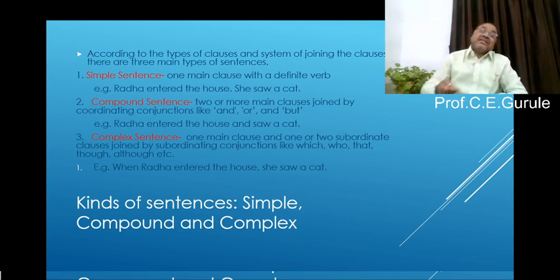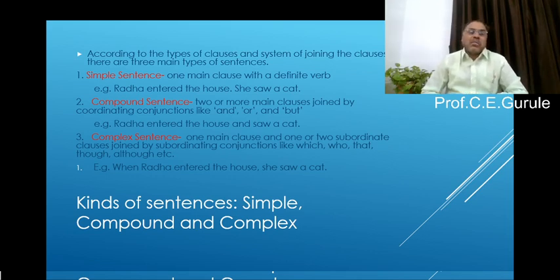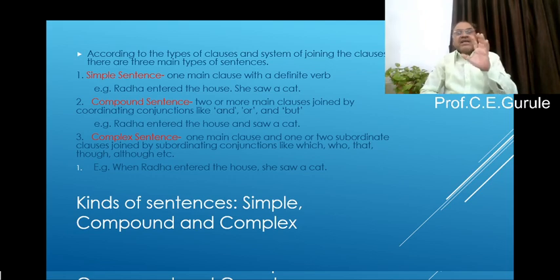Now I repeat the same example so that you will understand. The above two simple sentences are brought together by using when. Now listen to the example. When Radha entered the house, she saw a cat. In this sentence, she saw a cat is a main clause, right?